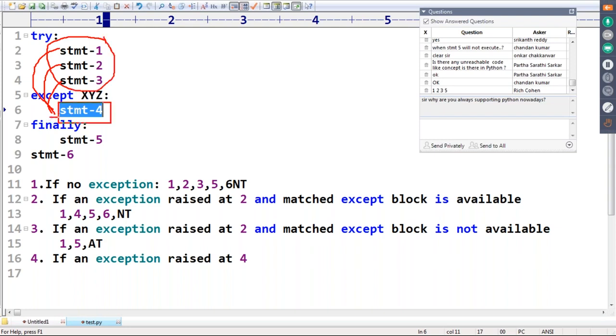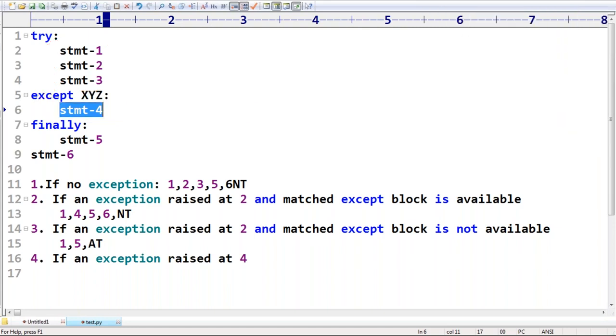But while executing statement 4, an exception got raised. Can you please tell, is it normal termination or abnormal termination? Respond. Is it normal or abnormal? Abnormal. It is always abnormal, because it is not part of the try block. If it is not part of the try block, then there is no except block. If there is no except block, it is always abnormal termination.